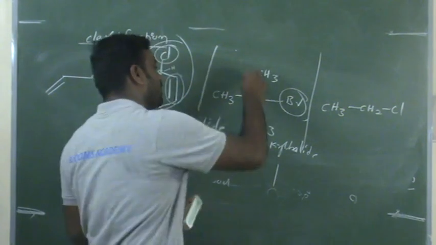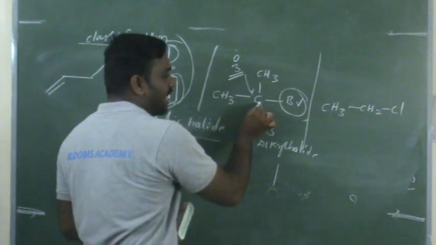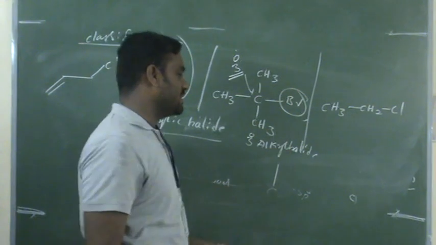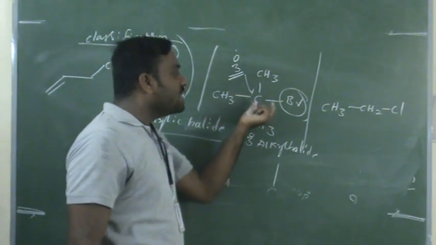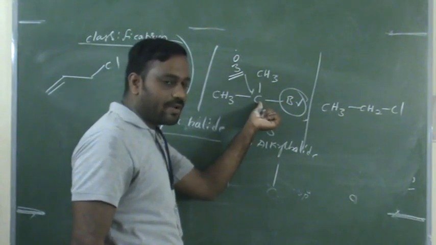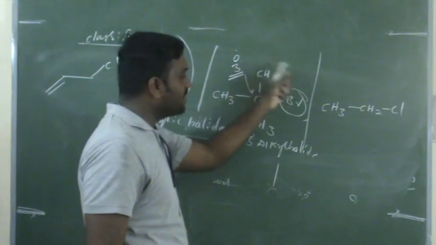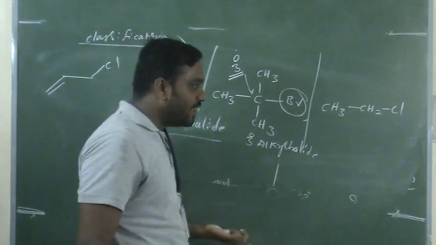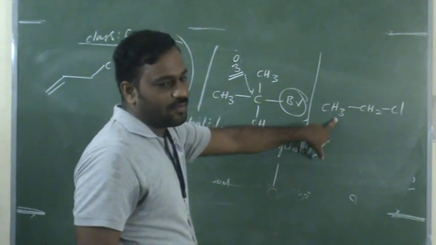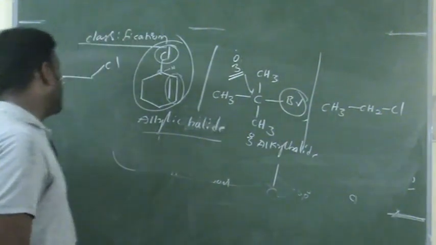How can you say it is a tertiary alkyl halide? Simple. This carbon atom is surrounded by 3 carbon atoms. That's why it is called a tertiary alkyl halide. The halogen atom is directly attached to an sp3 hybridized carbon, and this sp3 hybridized carbon is a tertiary carbon. It is very simple. This one belongs to primary alkyl halide. I don't want too much discussion on that.